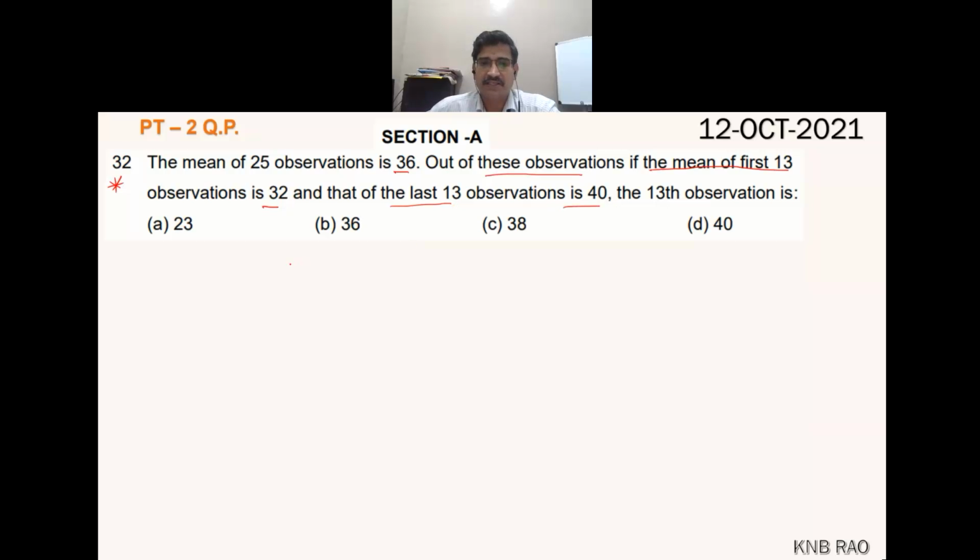See children, here I'll tell you x1 plus x2 and so on up to x25 is 36 into 25. Why did I do 25 into? Sir, total sum, sir. Yes, I am actually taking the sum of 25 observations, not the mean. I am using 36 into 25, which gives the sum of 25 observations, that is 900. So this is equation 1.